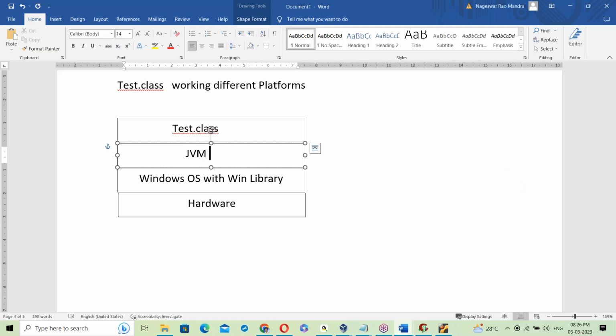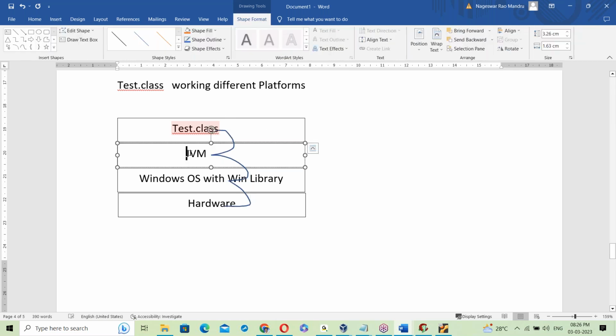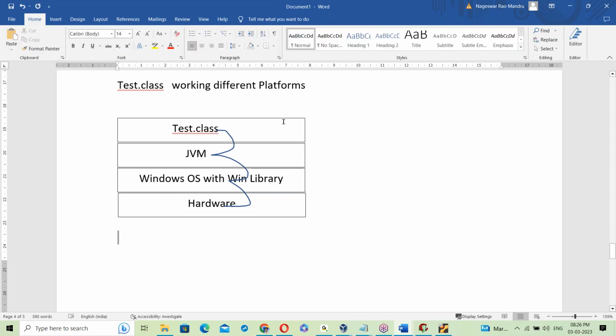Now JVM comes into the picture. JVM means Java Virtual Machine. Now the Java Virtual Machine takes the .class file and links it with the Windows OS library. Once linked here, it executes and communicates with hardware components. So here JVM takes care of linking the .class file with the Windows OS library. Once linked, it executes, generating output here.